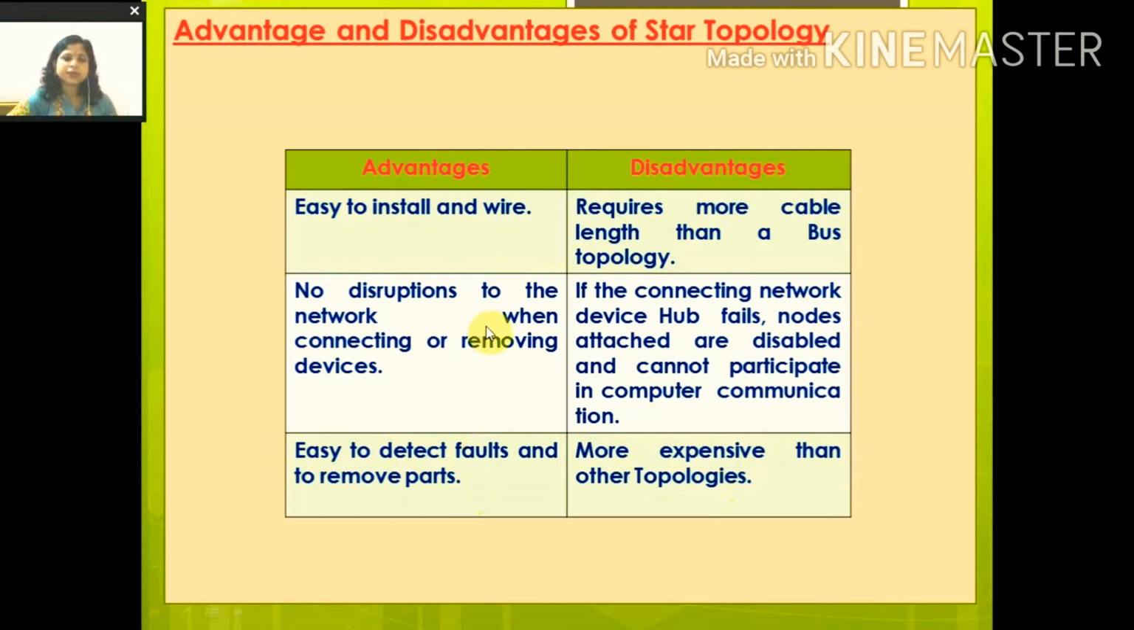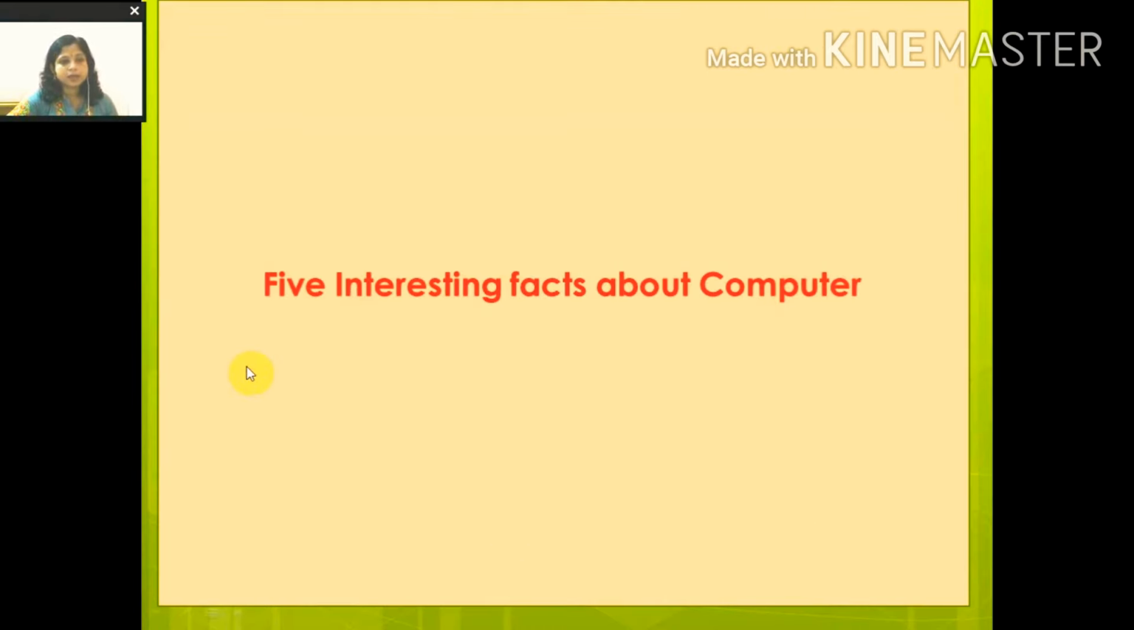There is a space created here, you ignore it. So with this we come to the end of this class today. Next class we will read about mesh topology.